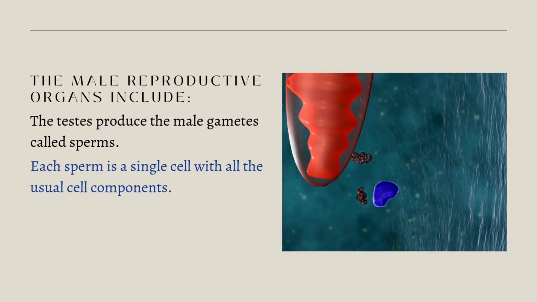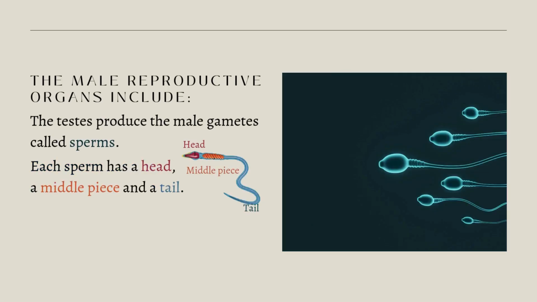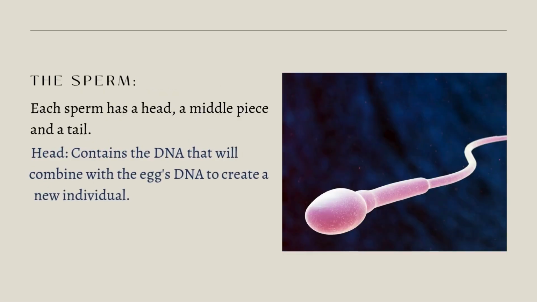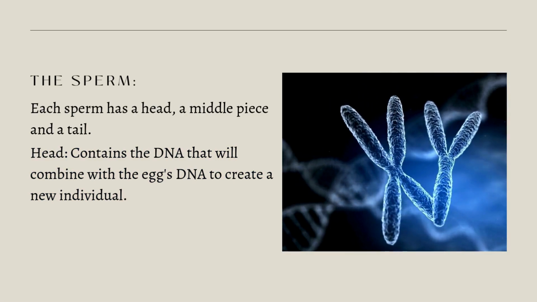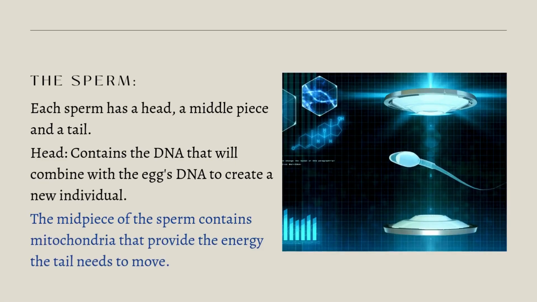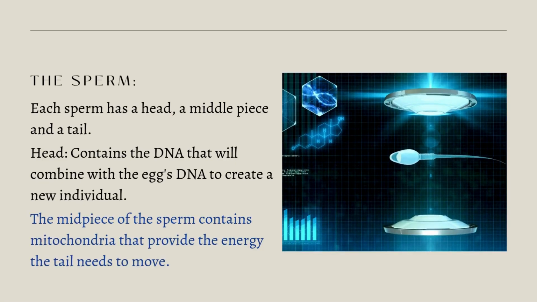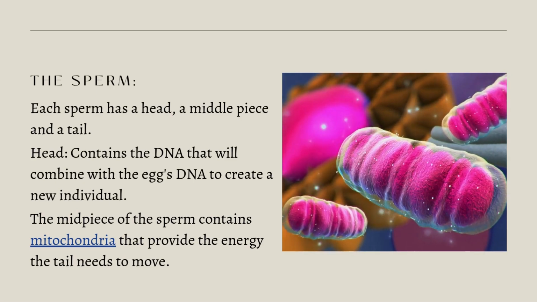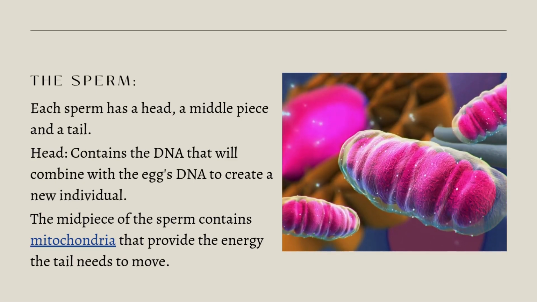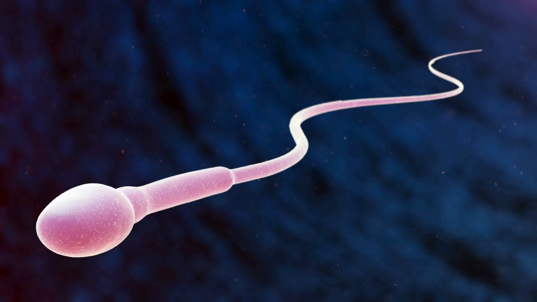Sperms are very small in size. Each has a head, a middle piece, and a tail. The head contains the DNA that will combine with the egg's DNA to create a new individual. The midpiece of the sperm contains mitochondria that provide the energy the tail needs to move. Now, what do you think? What purpose does the tail in a sperm serve?